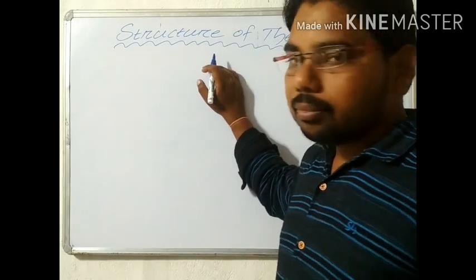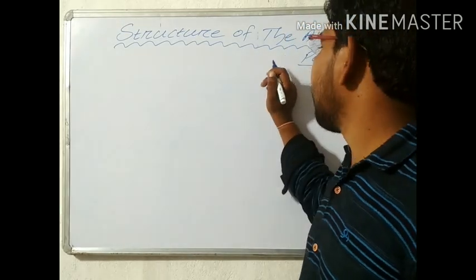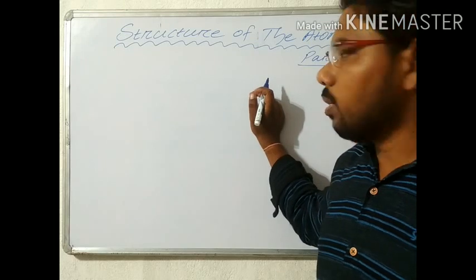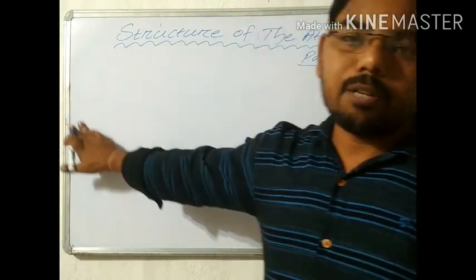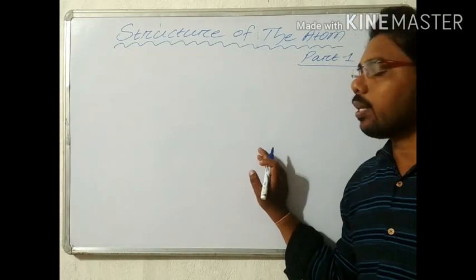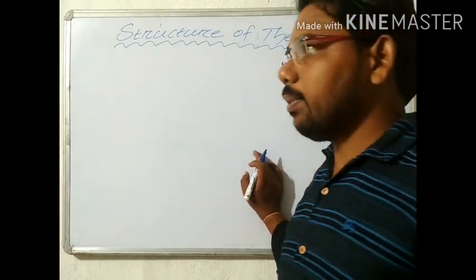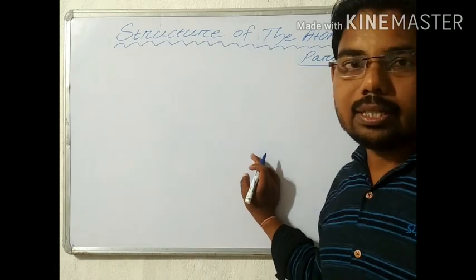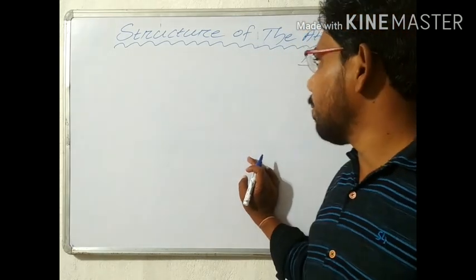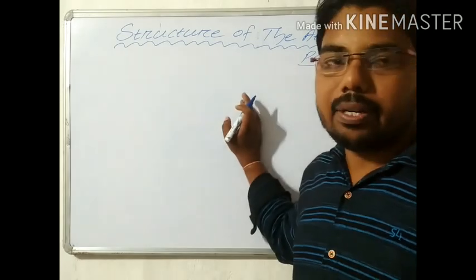Okay. So structure of the atom is the first part of this chapter. Now we are discussing what atoms are, how atoms are structured, and what subatomic particles are present inside the atoms. In Dalton's atomic theory, Dalton proposed that the atom is an indivisible particle and the very smallest particle of matter.